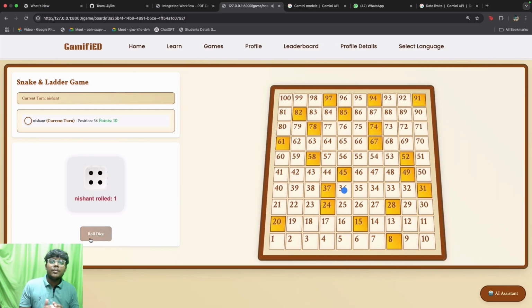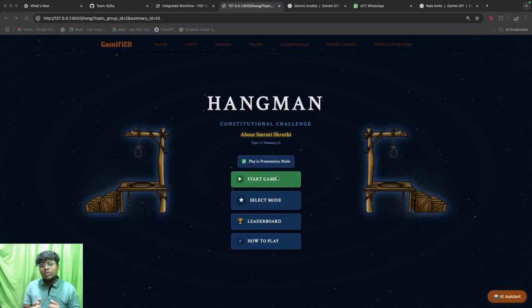After the game is done, we provide analytics to the students: in which part they are weak, how much time they have taken to answer the question, and how much time the other players have taken to answer that question. This type of analytics will be provided in almost all of our games. So now let's move on to the next game.